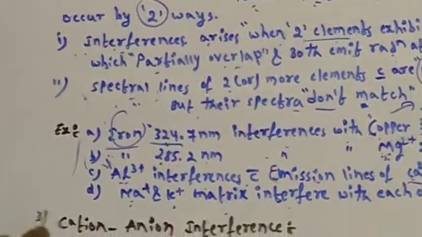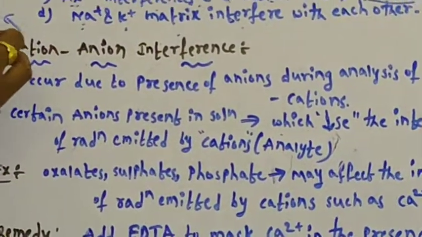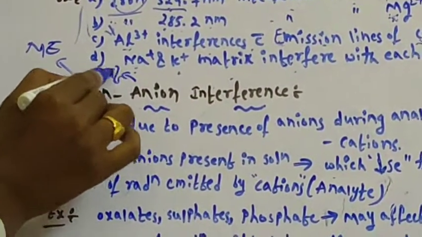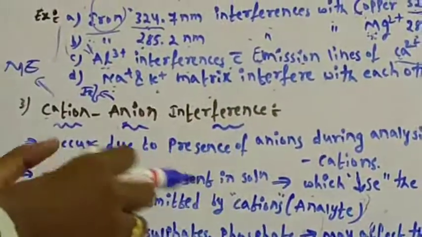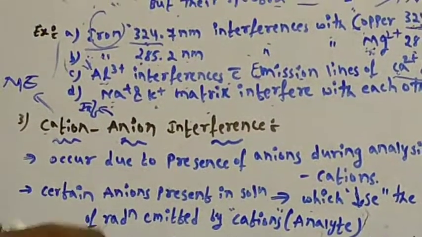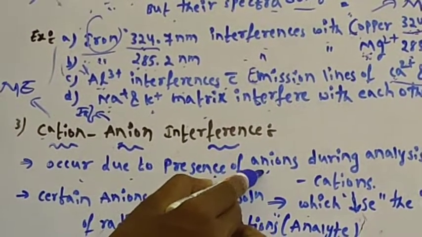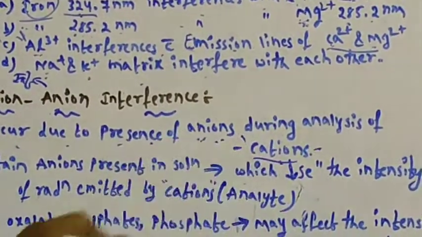Then third one, cation-anion interference. Here the cation is the main element and the anion is the interfering one. The anion interferes during the analysis of the cation. This type of interference occurs due to the presence of anions during the analysis of cations.